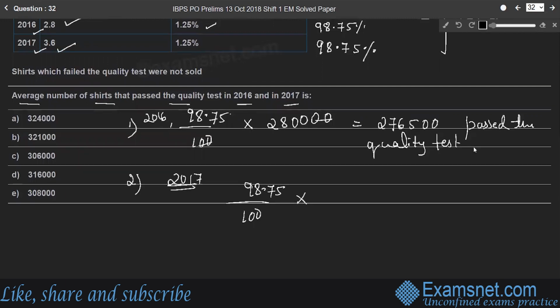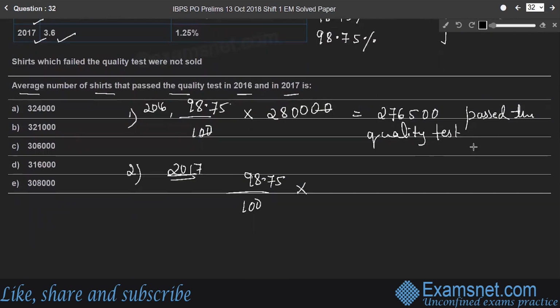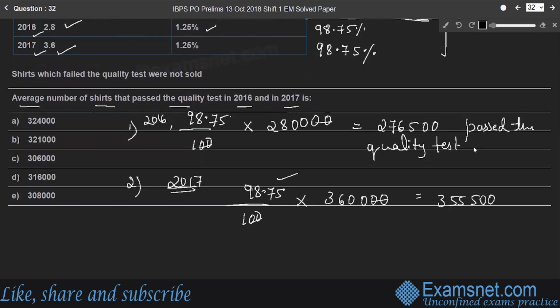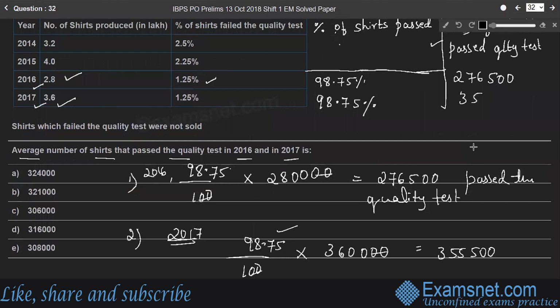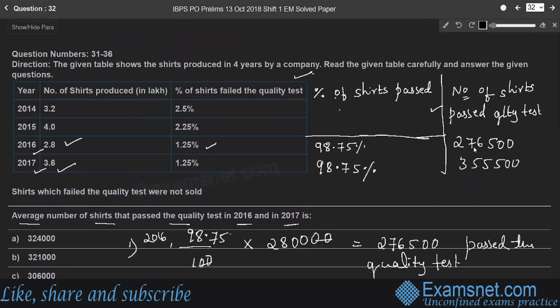Therefore, for 3.6 lakh shares, that is 3,60,000 shares, how many shares passed the quality test? After simplification, we'll get 3,55,500 shares passed the quality test in 2017.